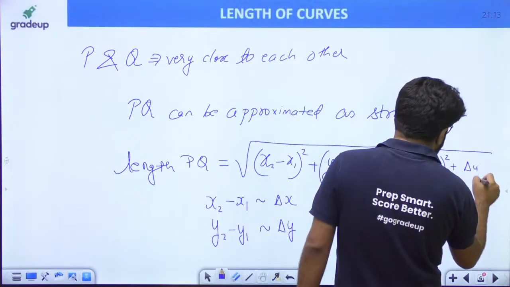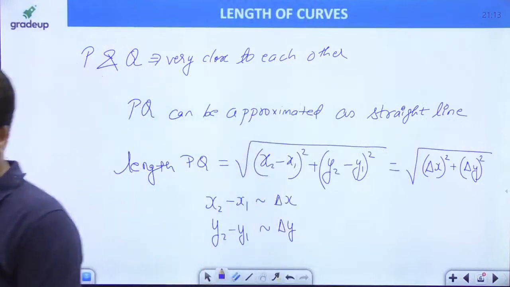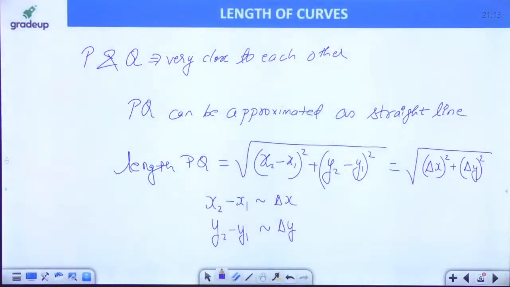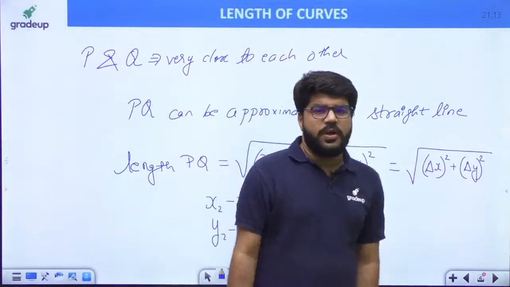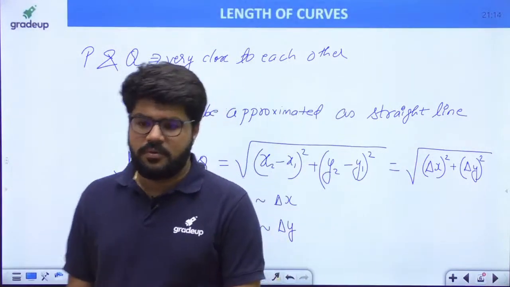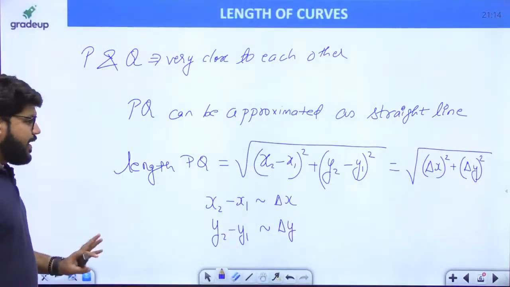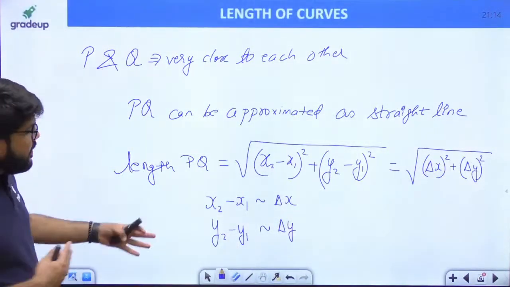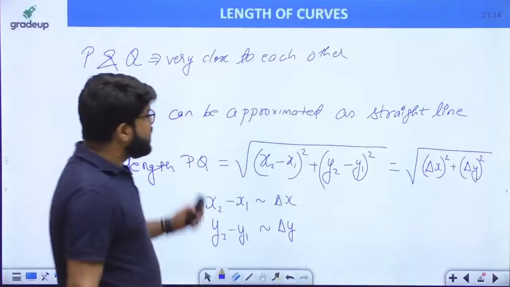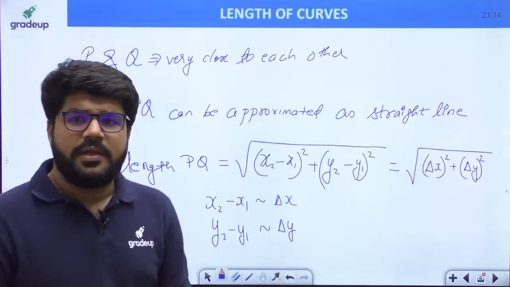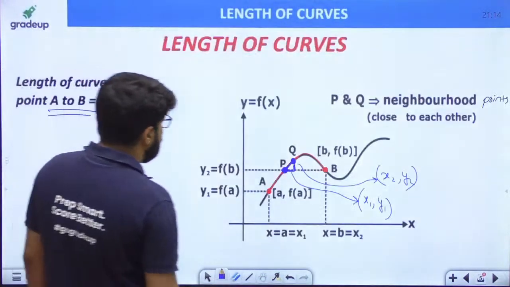So this is equal to under root of delta x whole square plus delta y whole square. That is the length PQ. Okay, I can write it like this, length PQ. Now, what can be the relation between delta x and delta y? Now, this is the distance formula applied. Now, what am I going to do?